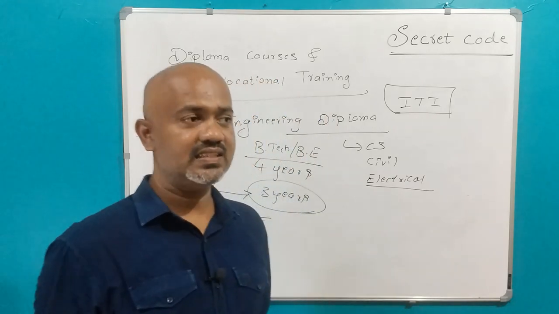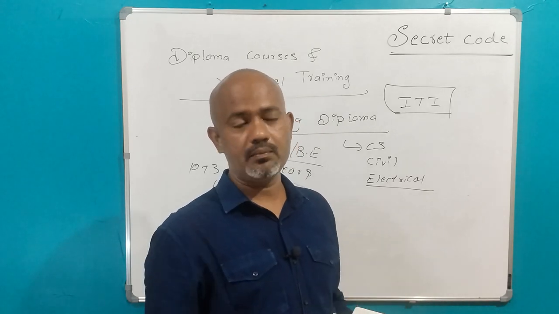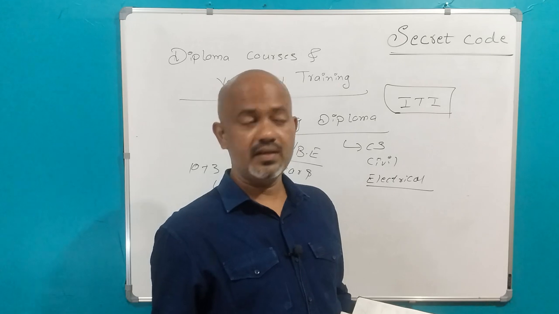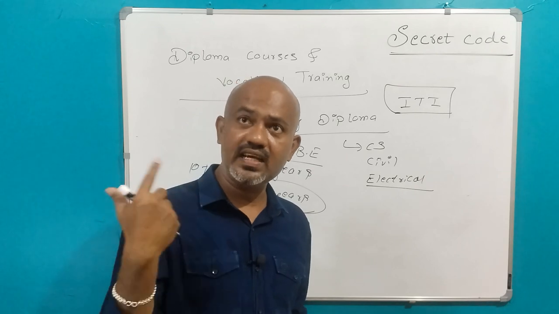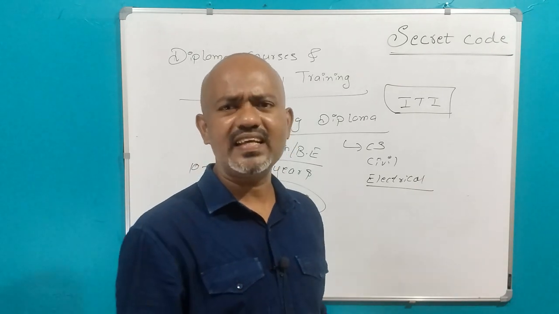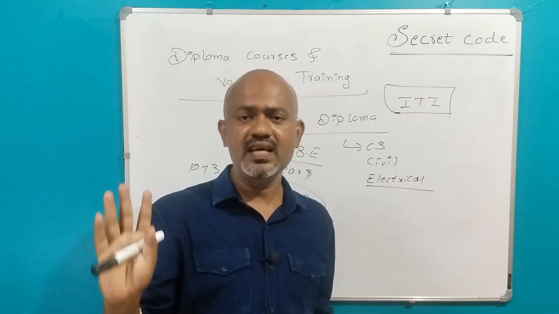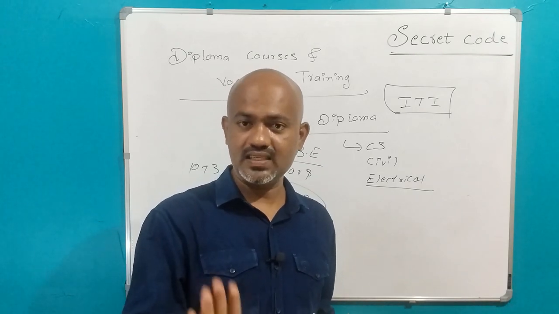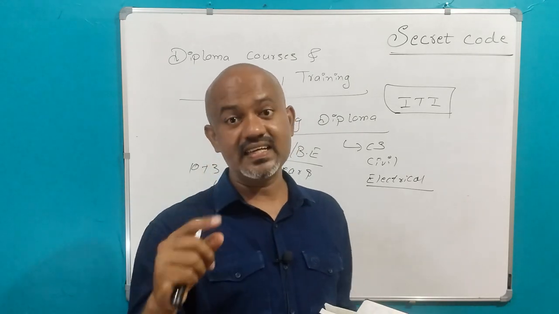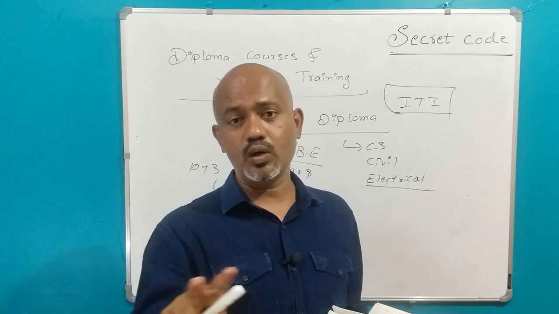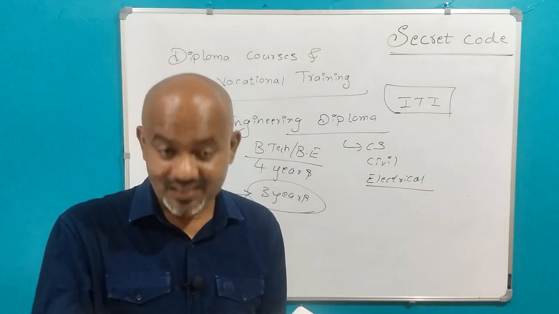The next is interior design. You can do a diploma in interior design. The meaning of interior design is, you might have seen that today apartments and many big buildings are coming up. Private homes too. They might demand that the interior of their house should be like this. They have their own taste. They will call an interior designer and tell them that their house should look like this. Graphically they will design and show the customers how they will make their house. The customer will be happy and pay some amount, and the interior designer will design the house according to what they have agreed. Interior design means how good you make a house look from inside.